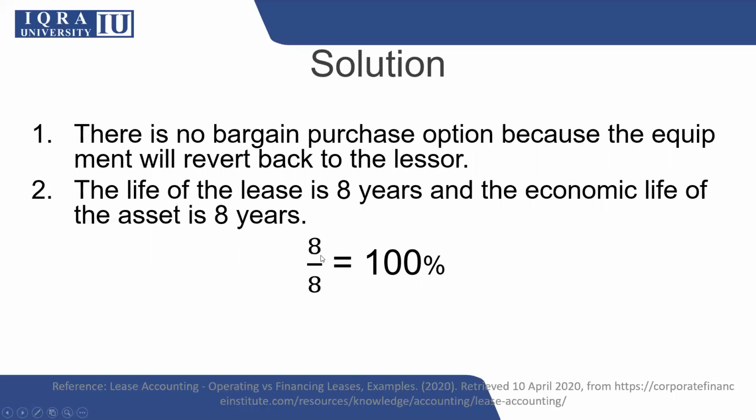If you remember the previous lectures, we decided that if the lease contract covers more than 75% of the economic life, then we can consider it a capital lease. So in this situation, with 8 years of lease time and an economic life of 8 years, there should be no confusion at all and you can take it as a capital lease, because it is meeting 100% of the economic life, which will benefit the lessee.